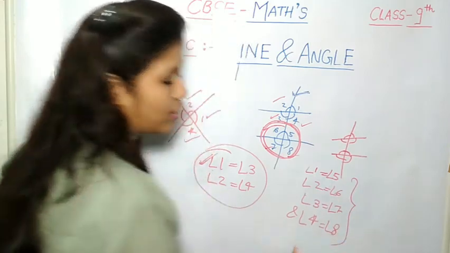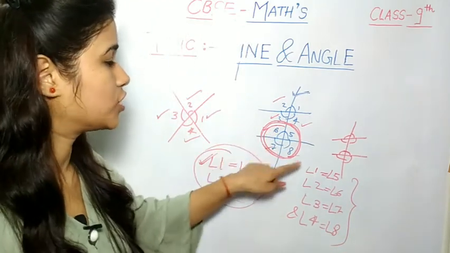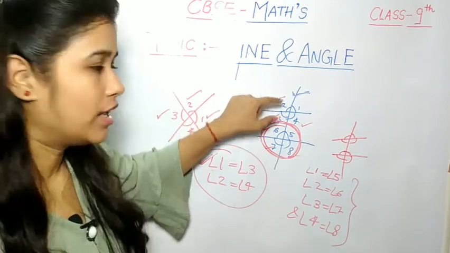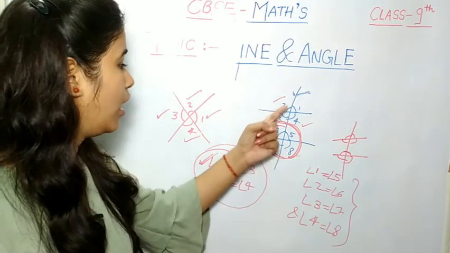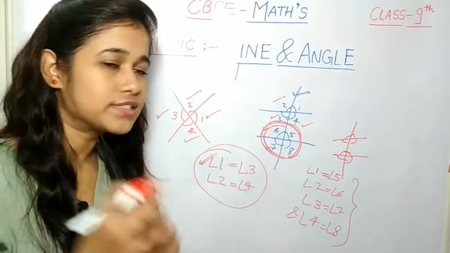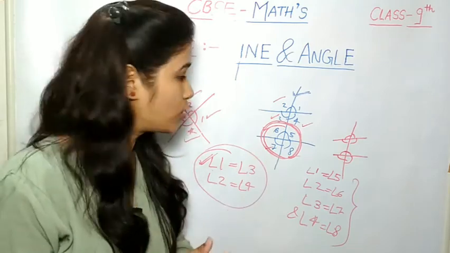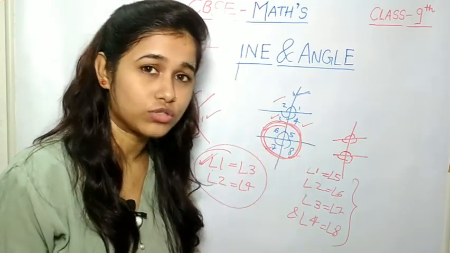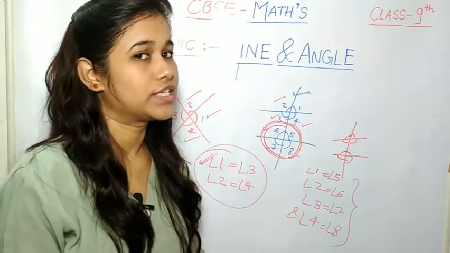Got my point? What is a corresponding angle? When you cut out this portion and put it here, then 1 and 5 overlap, so this is a corresponding angle. 2 and 6 overlap, so this is a corresponding angle. 3 and 7 overlap, and 4 and 8 also overlap, so these are corresponding angles. Hope you understand very well.